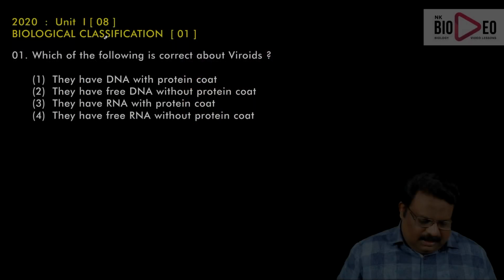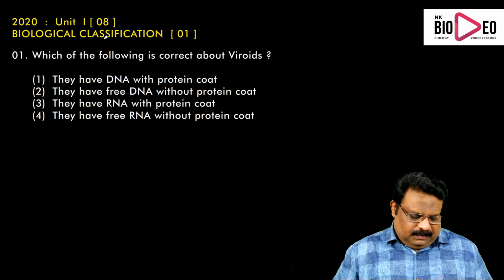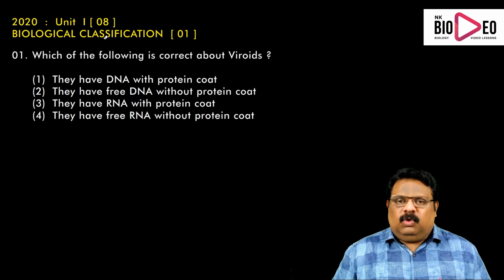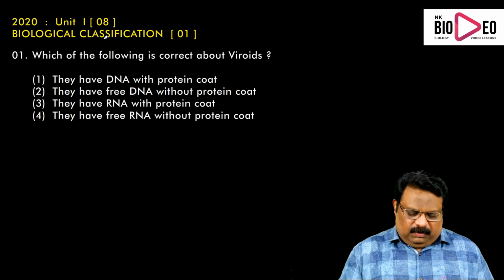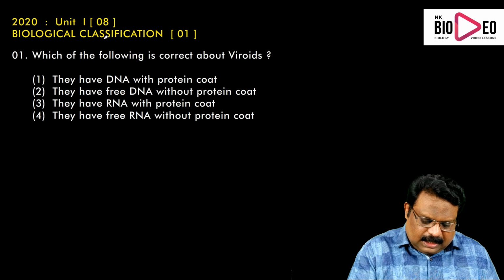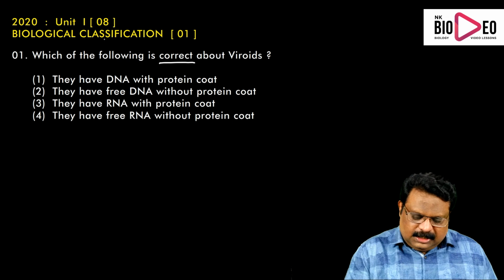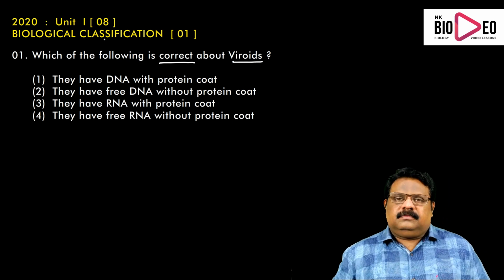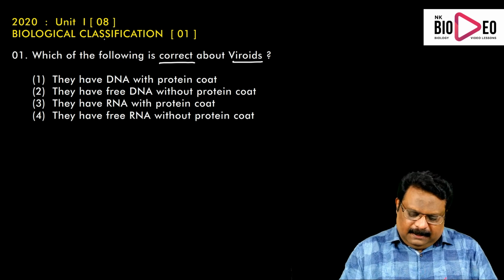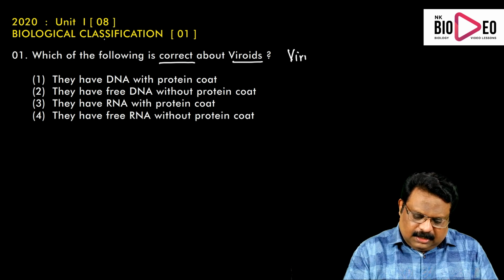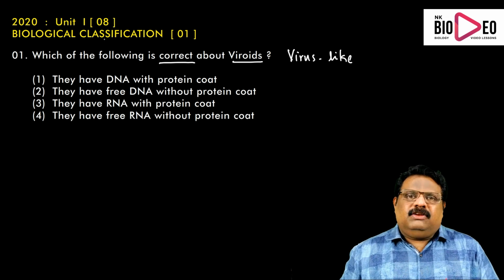Now this is the first question. Which of the following statements is correct about viroids? So we have to find out which is the correct statement. Actually, what are viroids? Viroids are virus-like. Oid means like. So they are virus-like in nature. What is the speciality of a virus?